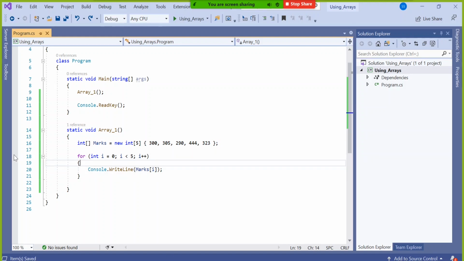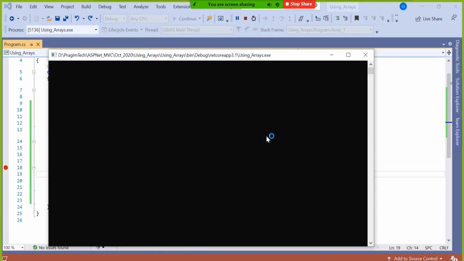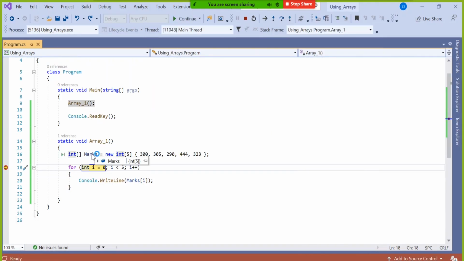Now let's put a breakpoint directly here in the loop. That means your data has been assigned, memory also has been assigned. Have a look. Memory also assigned 0, 1, 2, 3, 4. Data also assigned 300, 305, etc. Now good to go. That means first time I will be 0. Then it will check, is it really less than 5? Answer is yes, true. It will allow me inside.